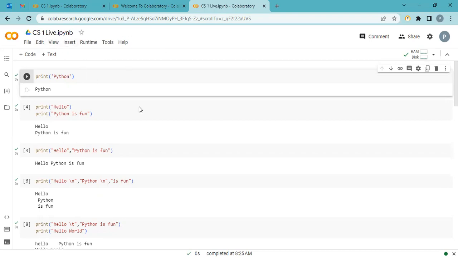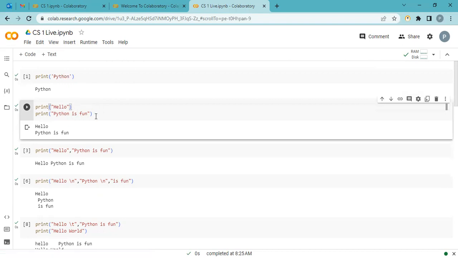This is our class 1 live. Print Python. Now, in multiple lines, commands always execute in sequence. That means the first line executes first, the second line executes next, then the third, then the fourth, gradually. First line prints hello, and the next line prints on the next line, it's an auto enter.